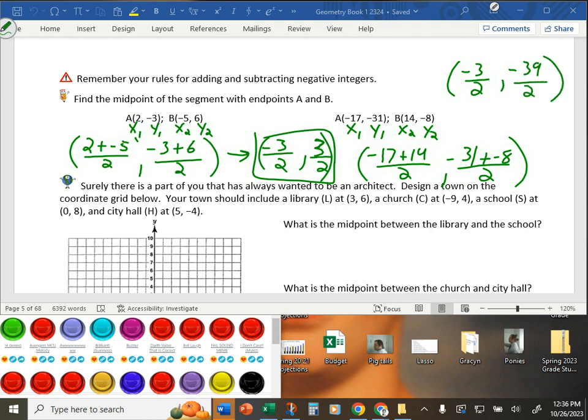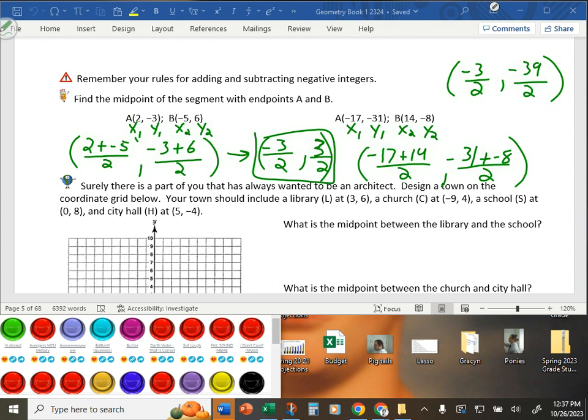Now, if you were to plot this, we already talked about what 3 over 2 is. What's negative 39 halves? Negative 39 divided by 2 would give negative 19.5. So you would have to convert to a decimal to actually plot it. On the test, would you accept decimal answers? Yes, I would. Do you want the answers in fraction or decimal? Doesn't matter. Either way's fine.